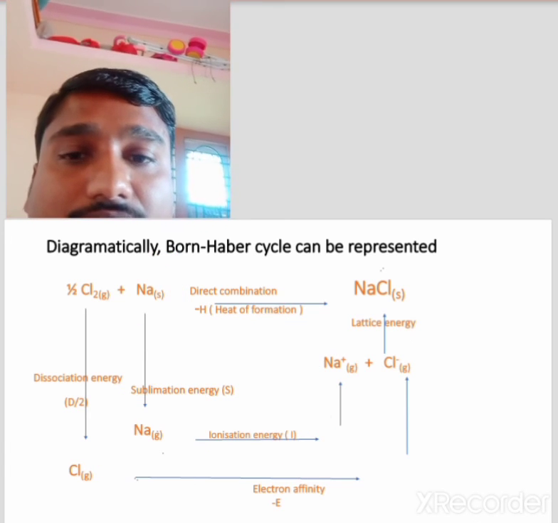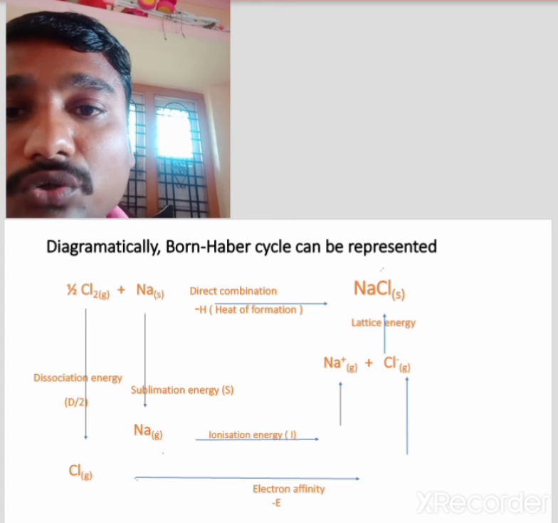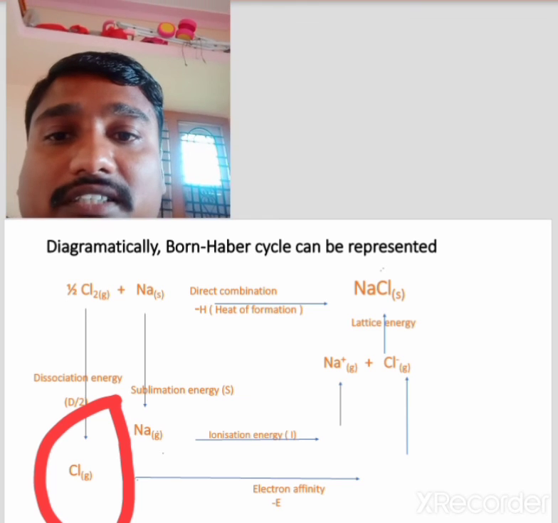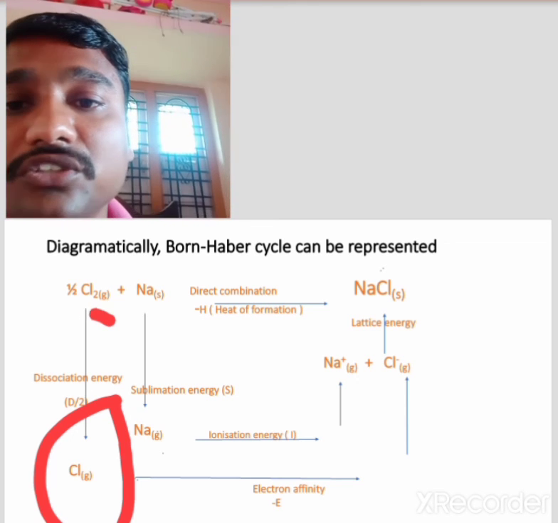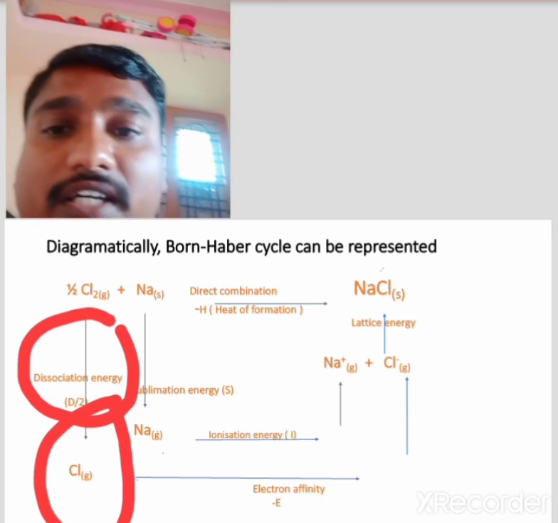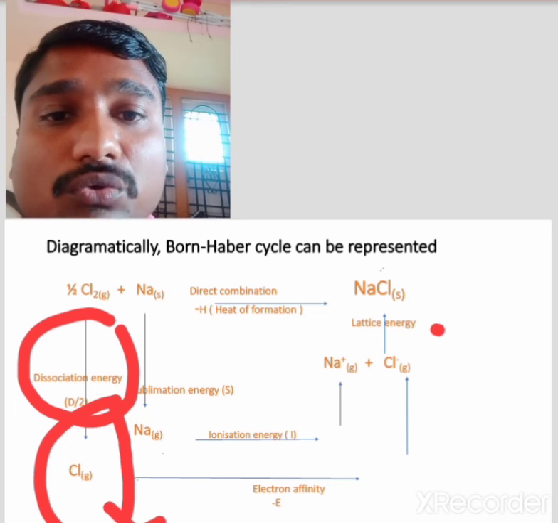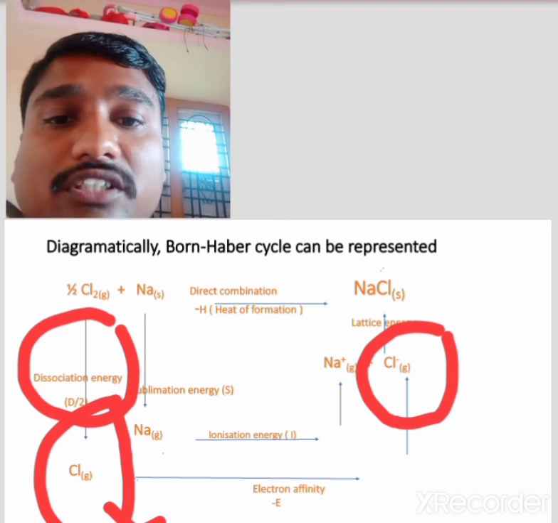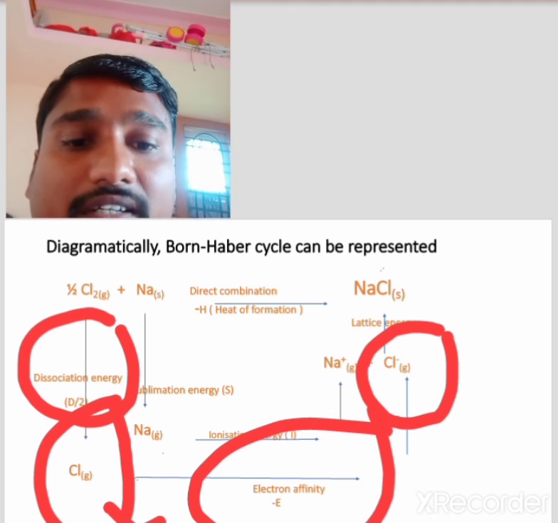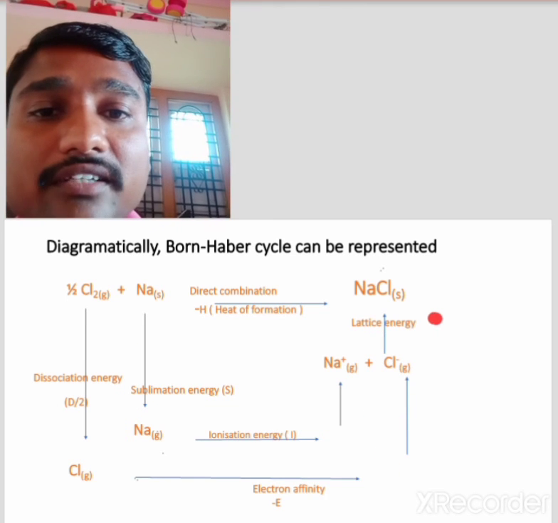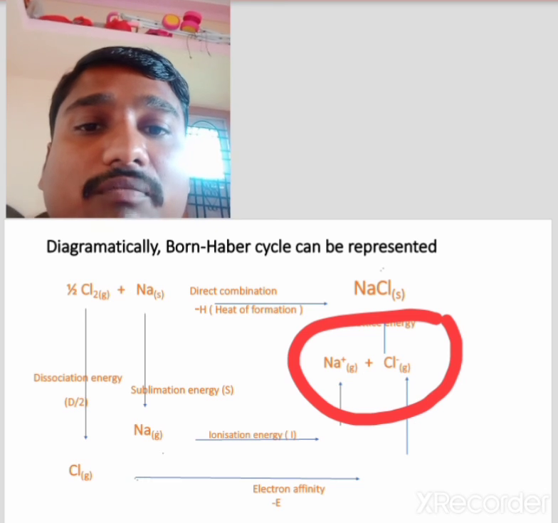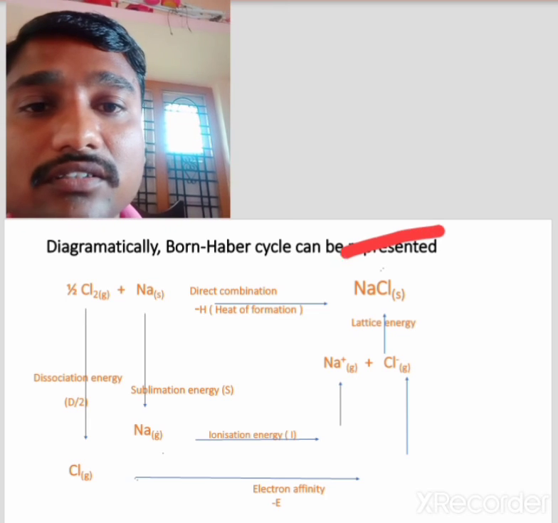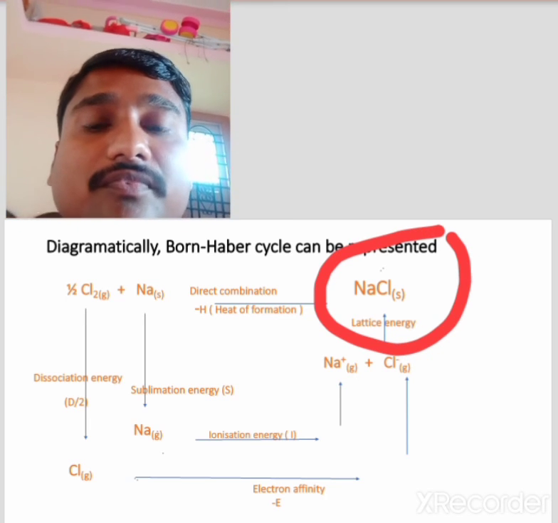Third, the chlorine molecule gets converted into chlorine atoms in gaseous state, with dissociation energy, and the chlorine atom gets converted into chloride ion, releasing electron affinity. Finally, these two ions, Na+ and Cl-, are brought together to form 1 mole of ionic solid, NaCl.